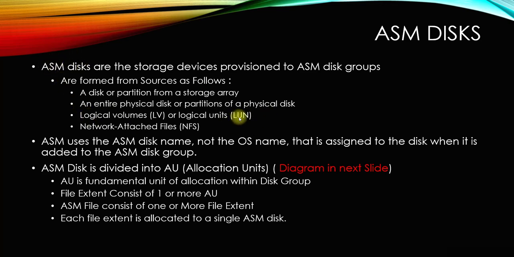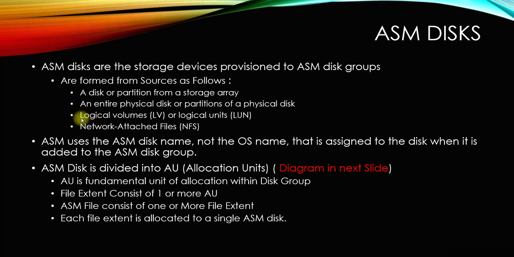Then the LUN, that is, a logical unit or logical volume. With the Linux specification of logical volumes, we can use those logical volumes. This creates multiple layers of naming to present the disk to the ASM disk group.